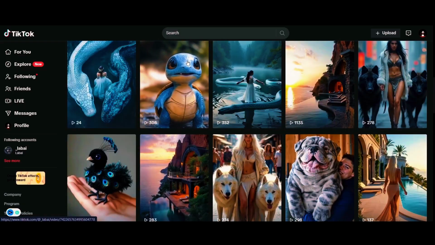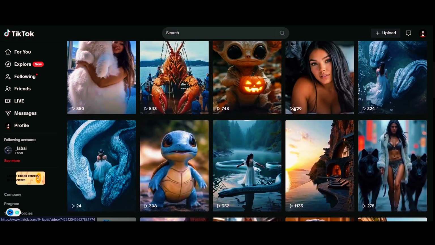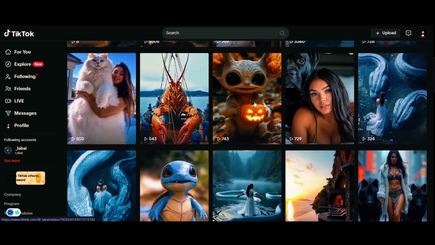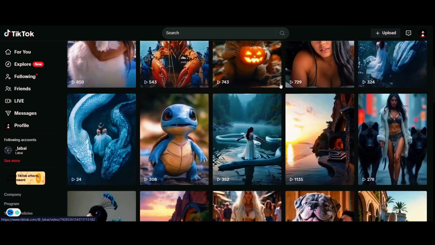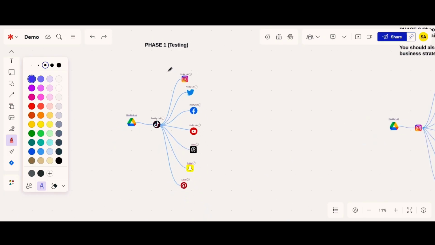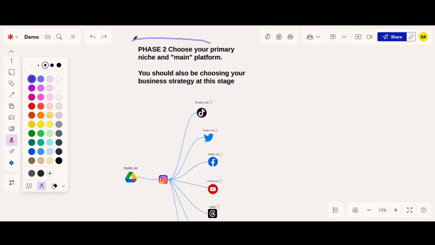Okay, but without getting too ahead of myself, again, phase one is essentially you're just testing different types of content, you're testing different types of niches so that you can start to identify what you like, what might work for you, and then try to figure out some potential monetization strategies for that. Once you've done that, you can move into phase two, and this is essentially where you've chosen your primary niche. Just for example, let's say you've chosen the pet niche, and at this point you've also identified what you want your main platform to be.